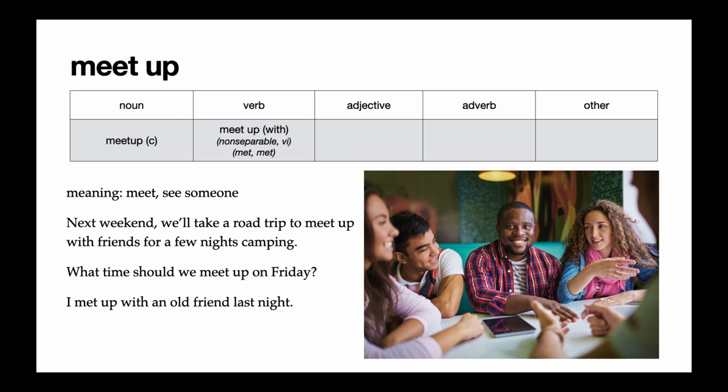The second example says, what time should we meet up on Friday? And this is what you would say if you're trying to make plans with someone. The last example uses the past tense of meet, which is met. I met up with an old friend last night. That means you saw them.